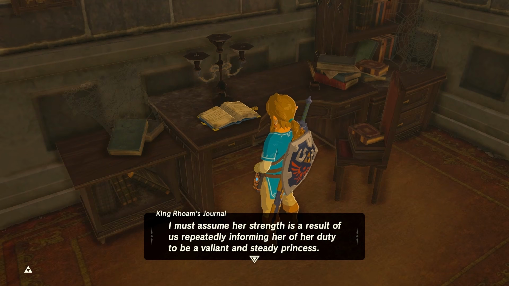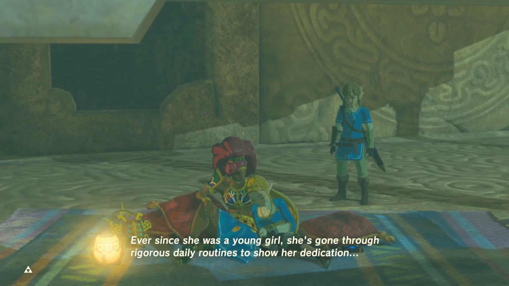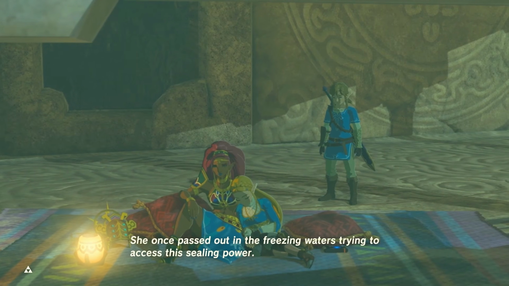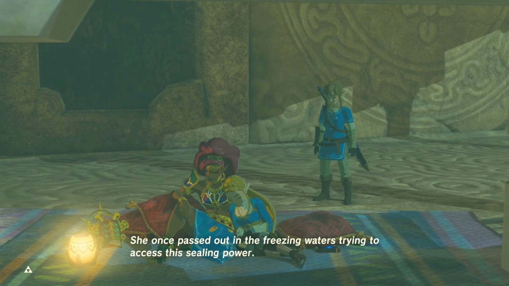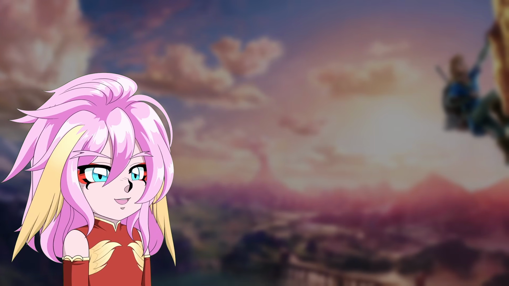All of this is just opposite to Zelda in Breath of the Wild, who begins training to unlock her powers shortly after her mother dies when she's just 6 years old. Numerous things in Breath of the Wild reveal how hard she trains, including a time when the champion Urbosa had to drag her out of the freezing cold water of one of the springs when she was 7, and another where she passed out while training. Yet despite her effort, she never unlocks them in time.